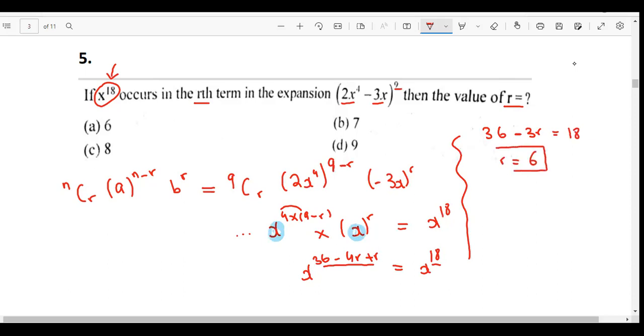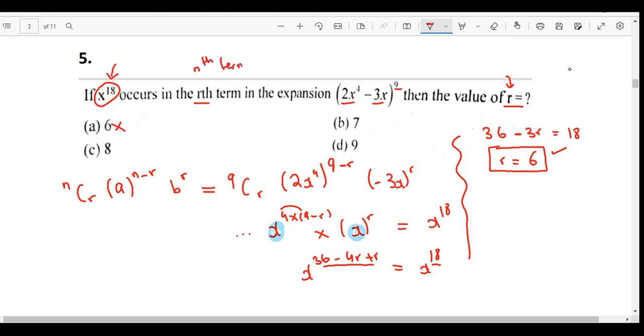This is important, students, please focus. R is not 6, this is equal to 6. I'll tell you what exactly is happening. For now just know that this formula is going to give you the value of r. Now please listen to me. ये जो r यहाँ लिखा हुआ है, इन्होंने एक बहुत ही confusing हरकत की है, इससे बहुत बेहतर था the question. Just think about it as if the question is x power 18 occurs in the nth term.